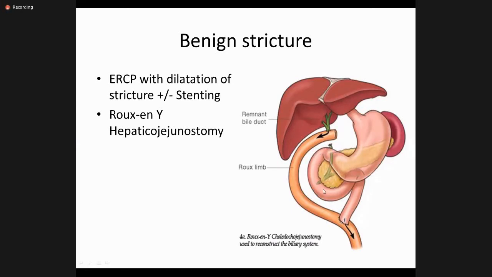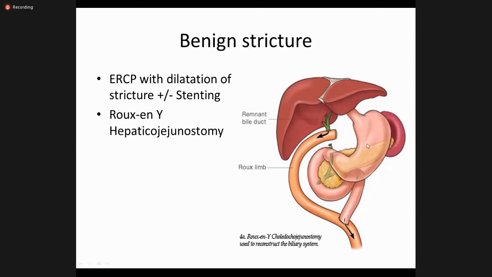This is the duodenum, and this is the start of the jejunum. So we cut the jejunum from here. You can see this. We cut the jejunum from here. We take the distal part upwards, and we connect the distal part, take it proximally, connect, cut the CBD, cut the structure part, and then we make an anastomosis. We call it hepaticojejunostomy.